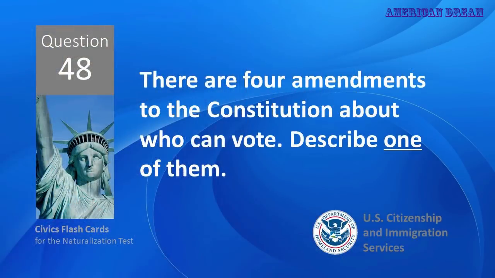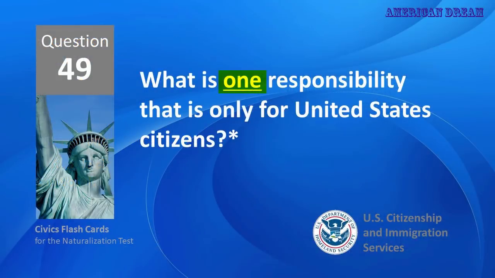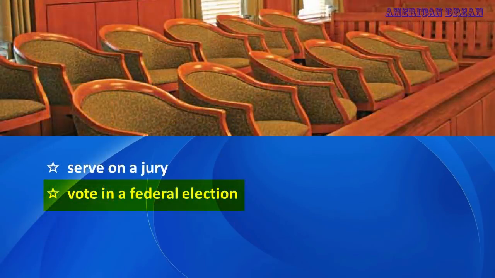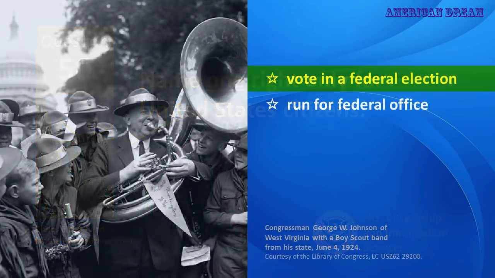There are 4 amendments to the Constitution about who can vote. Describe one of them. Any citizen can vote. Women and men can vote. What is one responsibility that is only for United States citizens? Vote in a federal election. Name one right only for United States citizens. Vote in a federal election.